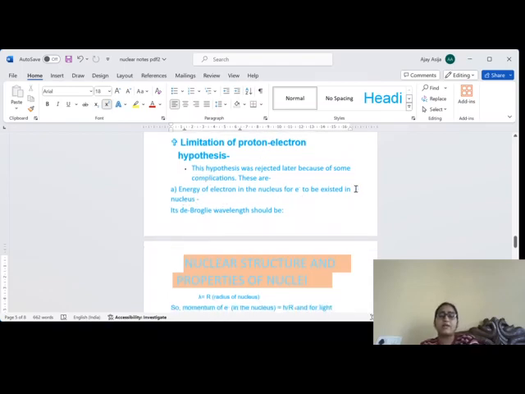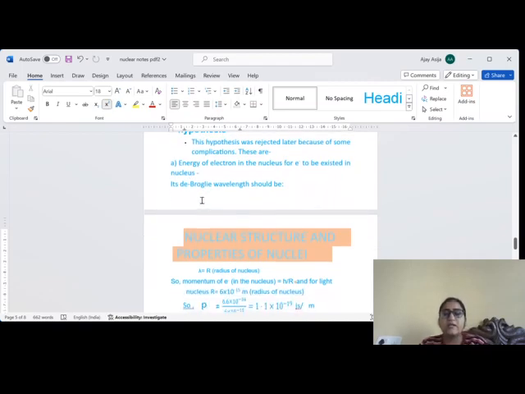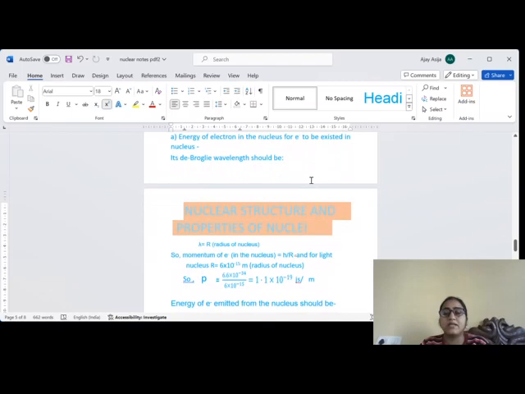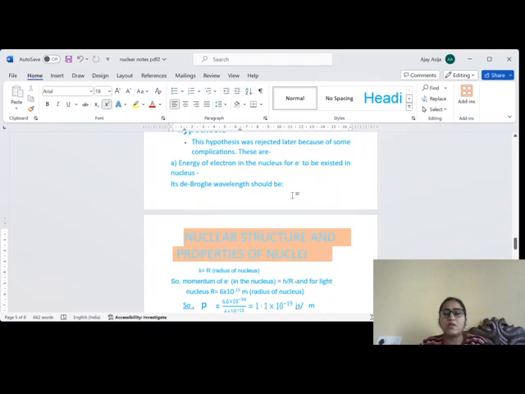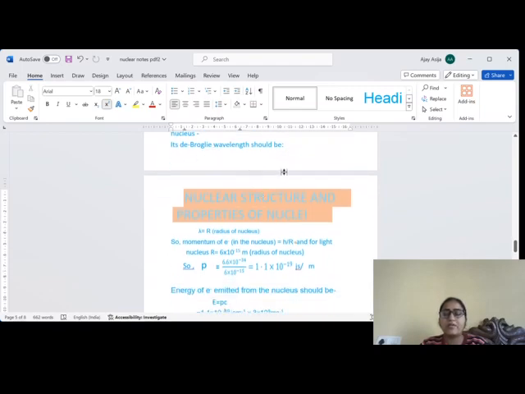Energy of electron in the nucleus. For electron to exist in the nucleus, when energy of electron was found by considering electron in the nucleus, there occurs large difference between the calculated energy and the experimentally measured energy. So that large difference was cause of rejection of this hypothesis. If we consider electron lies in the nucleus, then the de Broglie wavelength of electron should be equal to r, the radius of nucleus.